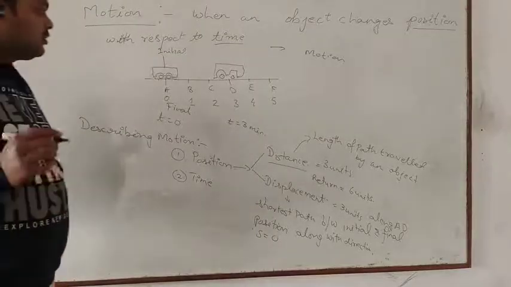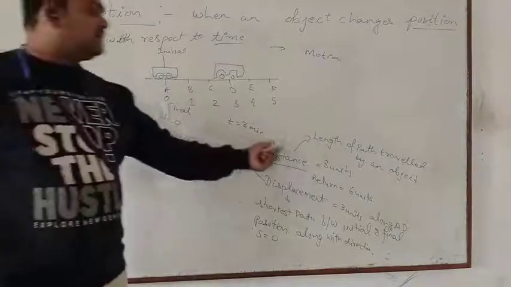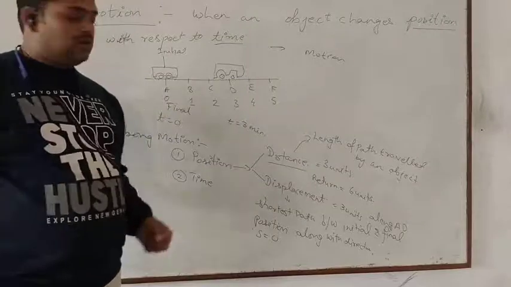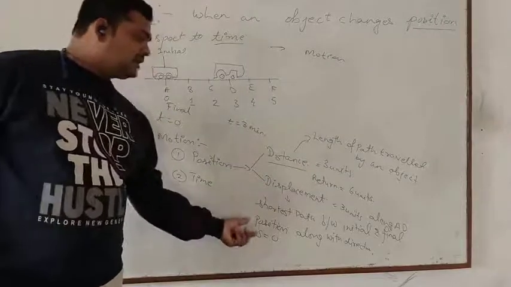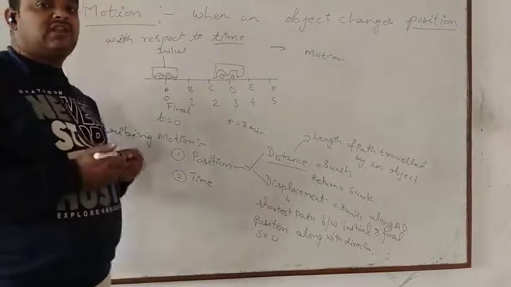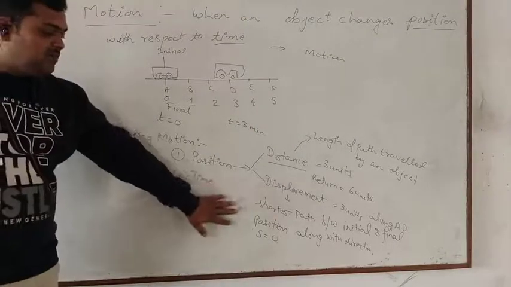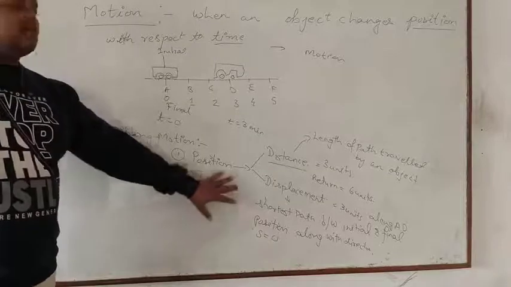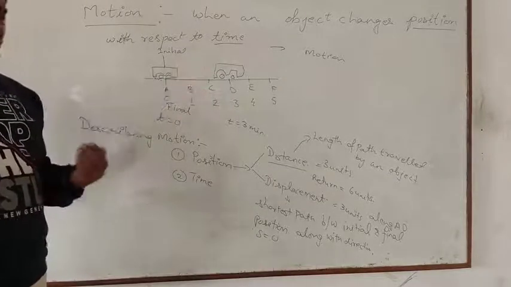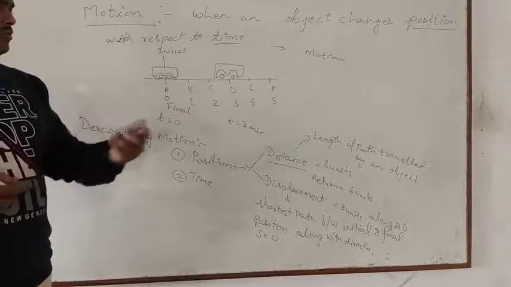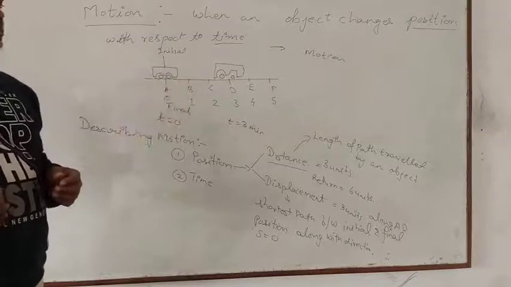Okay. So you got this point, that distance is the length of the path travelled, and displacement is the shortest path between the initial and the final points. Along with the direction, so in displacement you also have to tell the direction. Now consider the same example, and let's find out a few more distances and displacements.